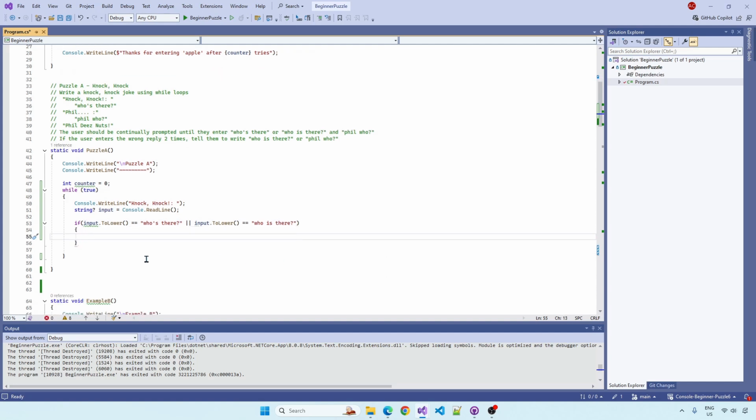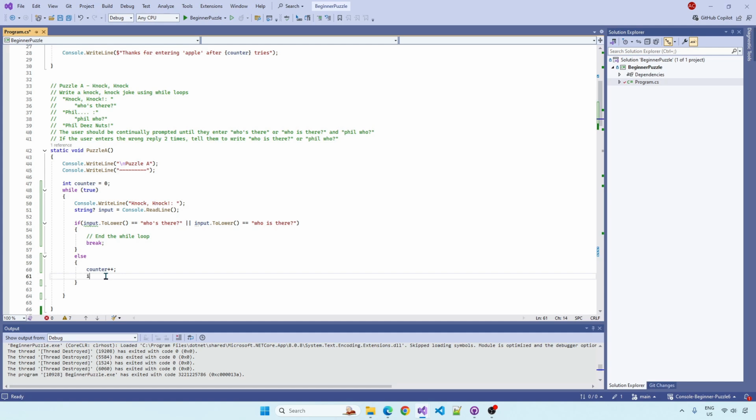Okay. And then we just end the while loop, right? By using the break statement. So if it matches, if the user enters what we want them to enter, we're out. However, if they don't, oh, sorry, I went all Python-y for you there. If they don't, we're going to increment the counter. And then we usually display something, right? But we're just going to prompt them again, so we don't need to do anything. However, on the second attempt, we have to tell them what to write.